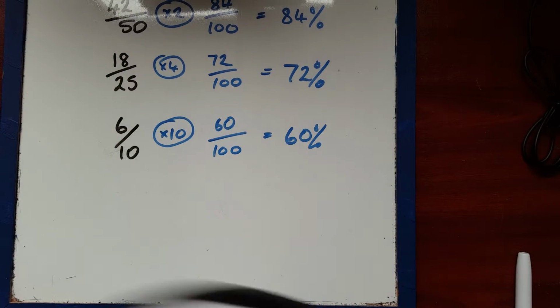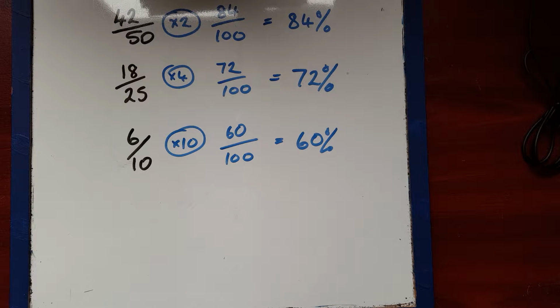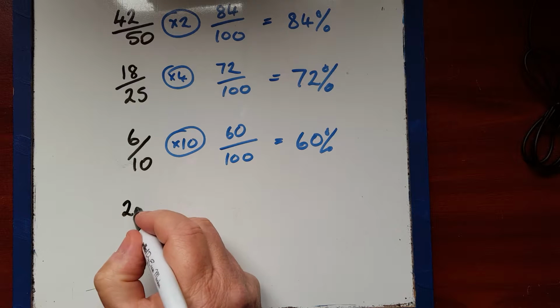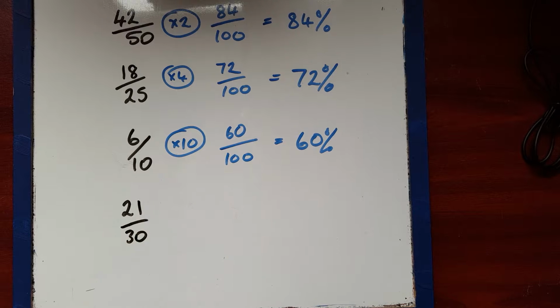Actually, before we do that, I'm going to suggest something else. I'm going to go to the bottom and say what would happen if we had somebody who'd done a test out of 30. Let's say that they'd done 21 out of 30. Let's think, how could we turn that into 100?